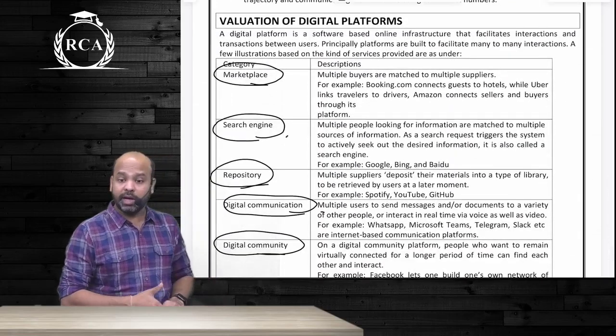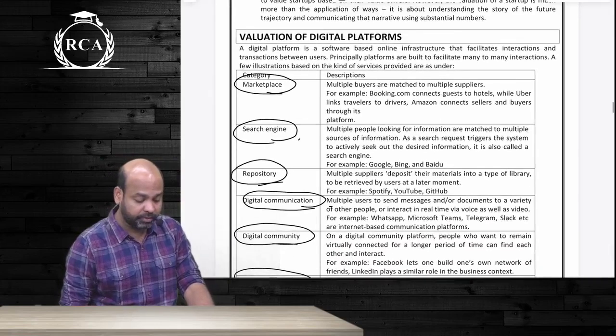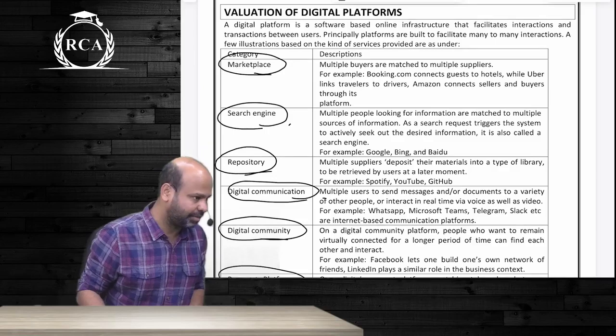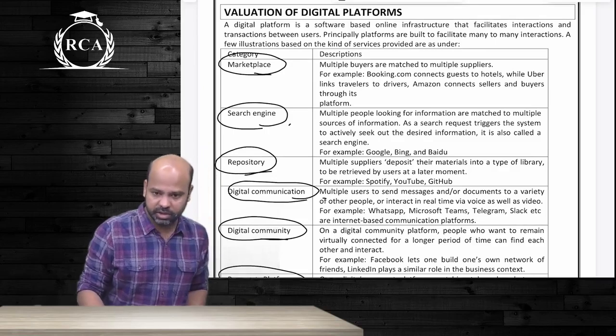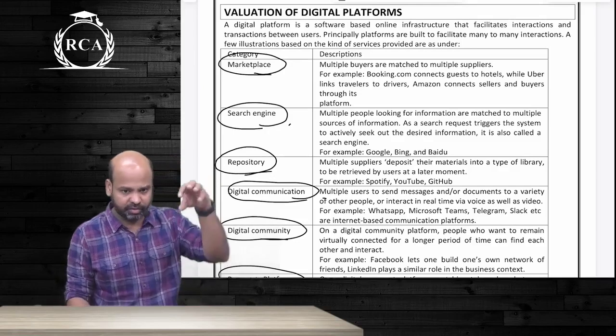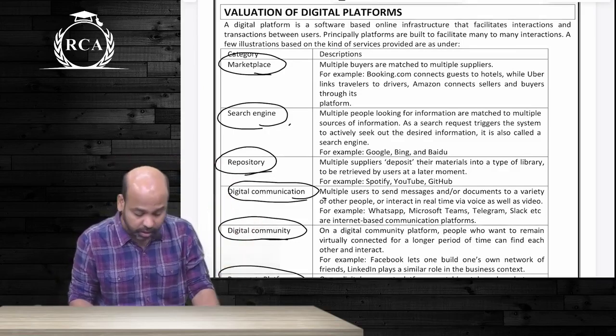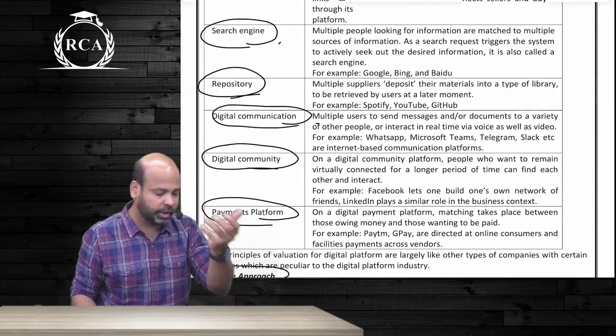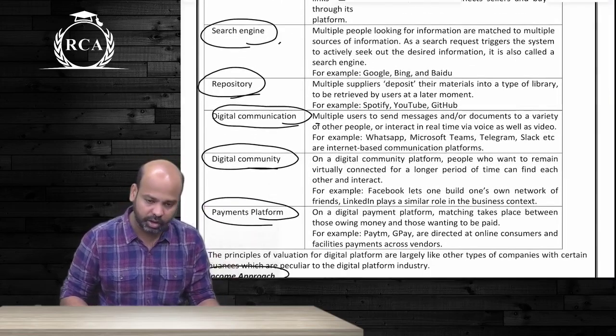Now, valuation of digital platforms. First, we did different types of digital platforms that are possible. The first one is marketplace like Amazon, Flipkart. The next one is search engine like Google. Then is repository, like YouTube or Spotify, wherein information is stored and users extract it later. Digital communication platforms like your WhatsApp, Telegram. Digital communities like Instagram, Facebook or LinkedIn.